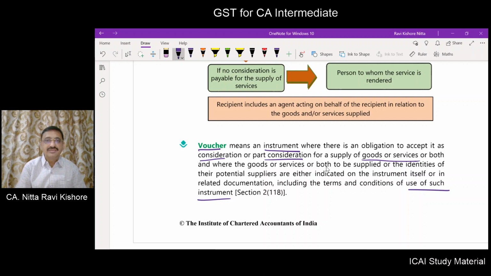Now you have to buy with 5000 rupees. What you will get? You will get a 2000 voucher.